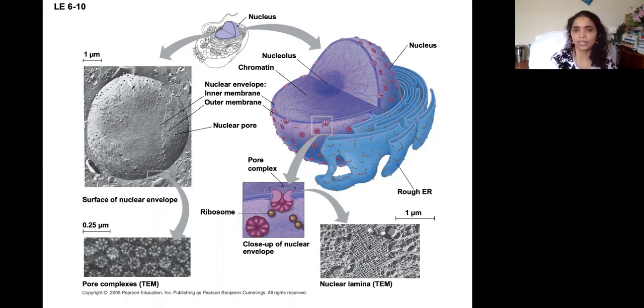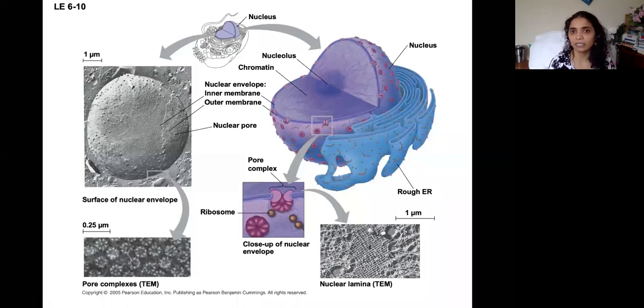This is made of, look at this, this mesh network of fibers. This is under the nuclear envelope membrane, and that network of protein fibers is going to give the shape to the nucleus. This network of fibers, which is under the nuclear envelope, is called nuclear lamina, and it is made of protein fibers named intermediate filaments.